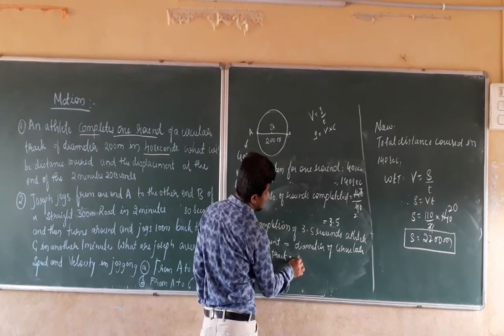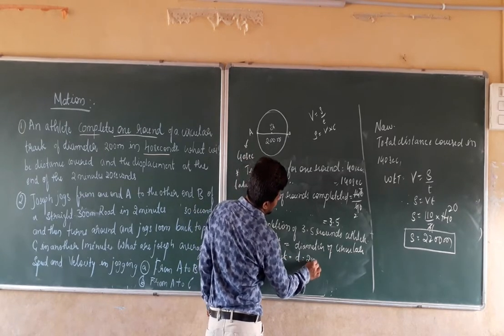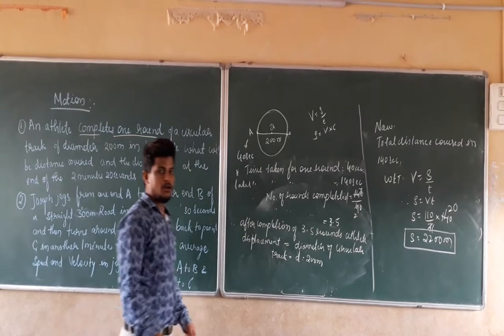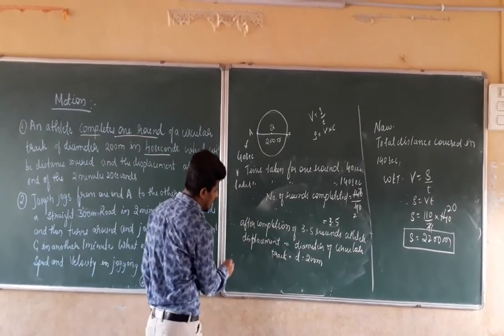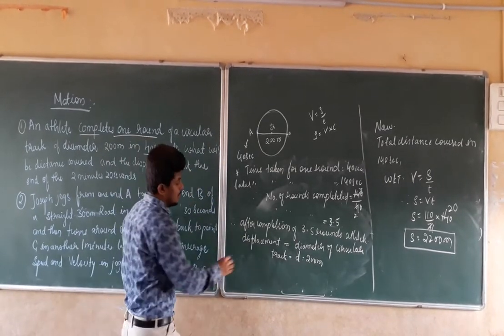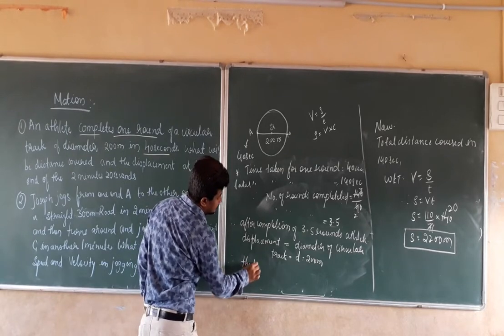That is, D equal to 200 meters. Therefore, the total distance covered